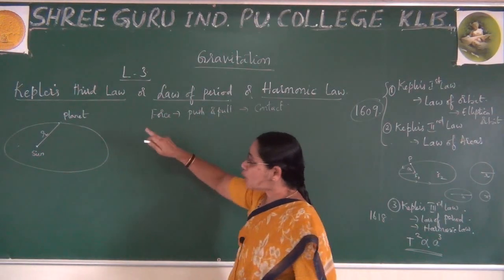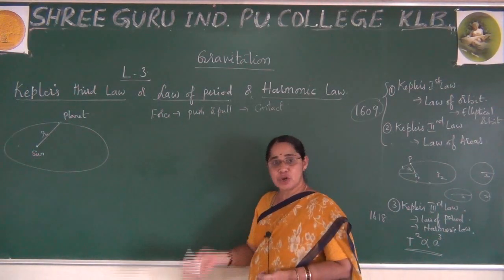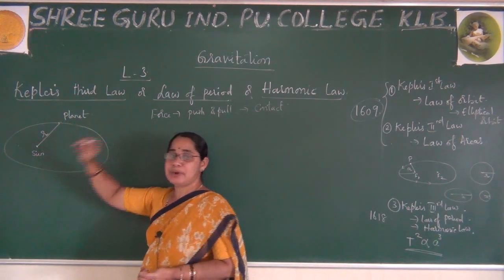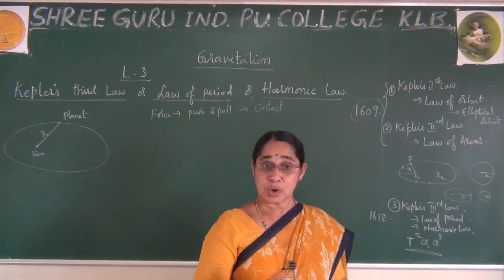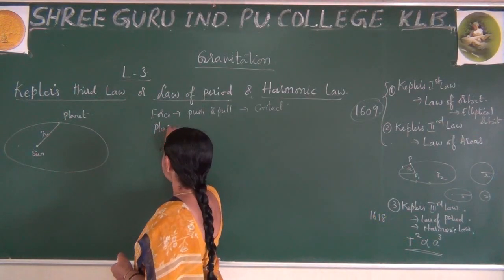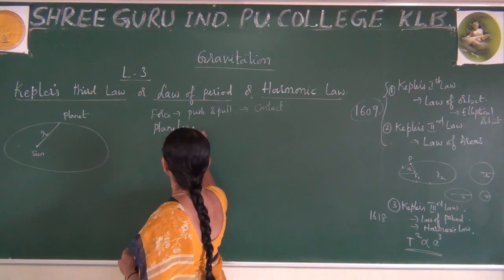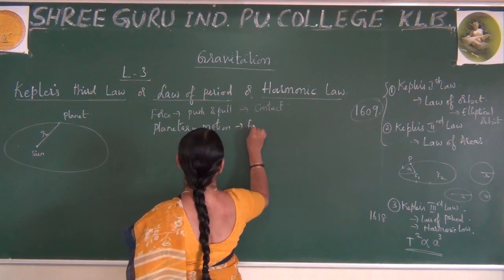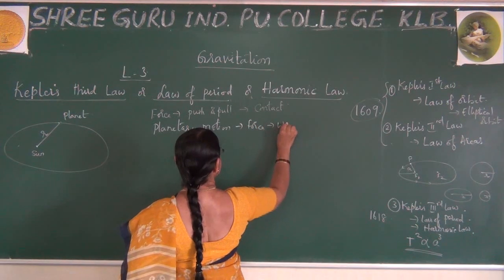So they are not in contact. Without the contact of these objects also, we can explain there is a force of attraction between them. You can explain this in planetary motions: the force arises without contact.